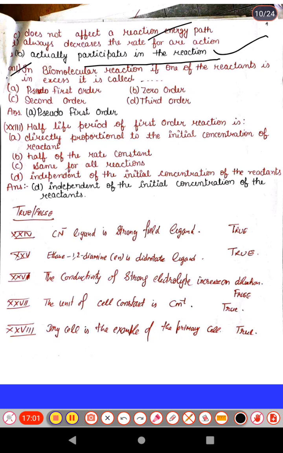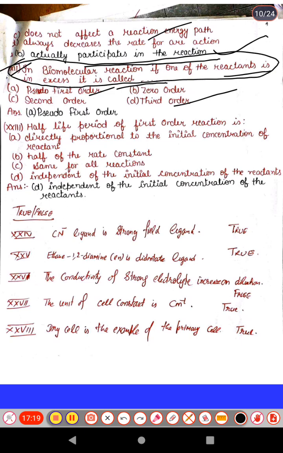one of the reactants is in excess, this is called a — the options are: first, pseudo first order reaction; second, zero order reaction; third, second order reaction; and next, third order reaction. So this is exactly the statement or definition of a pseudo first order reaction, the reaction in which the actual order is 1